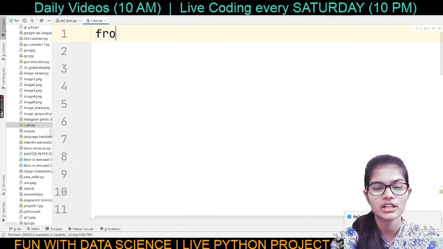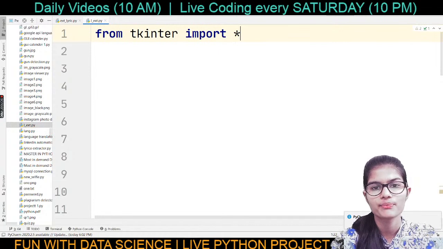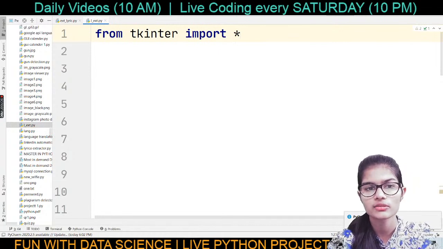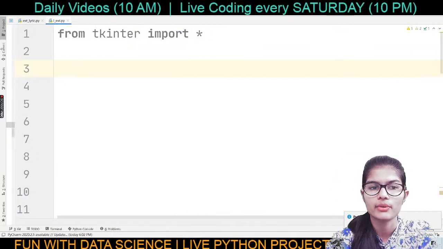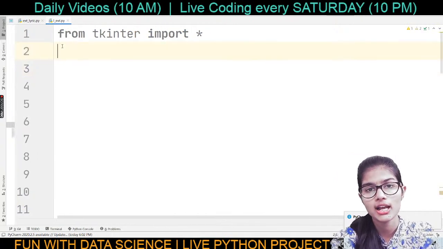I'll be writing from Tkinter import asterisk. What does that actually mean? Listen to me now. Tkinter is a GUI library. Whenever you want to make GUI apps, or games and things like that, you use Tkinter.